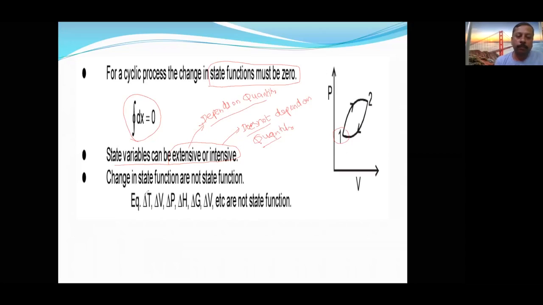See, whatever I told you, total temperature is a state function, but change in temperature is a path function. Whenever this delta comes, then it will not be a state function. Because of this small misconception, people are losing so many marks. I don't want you to be one of them. So let us go to the next slide.